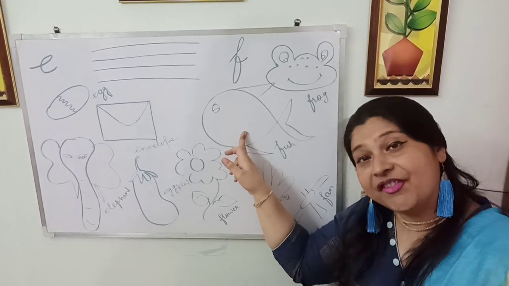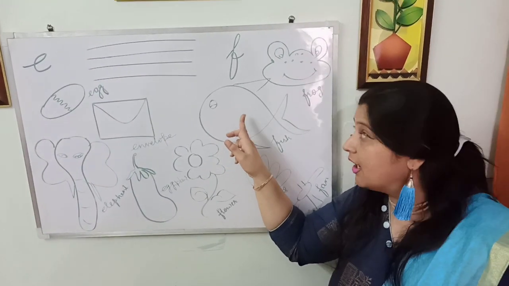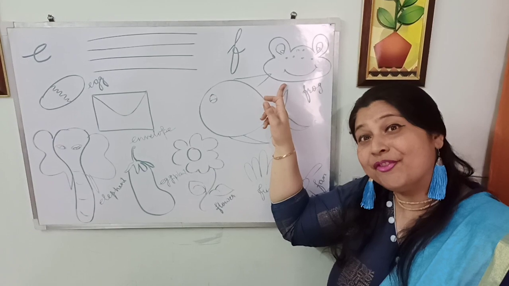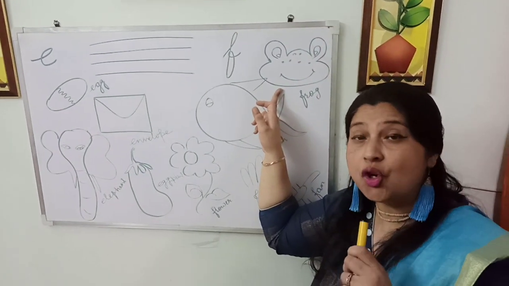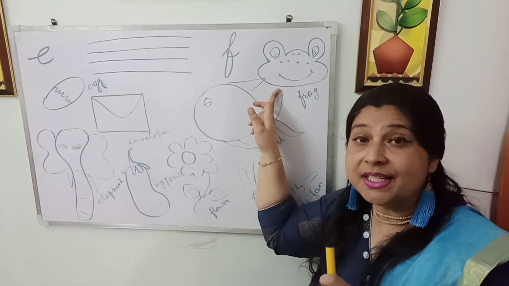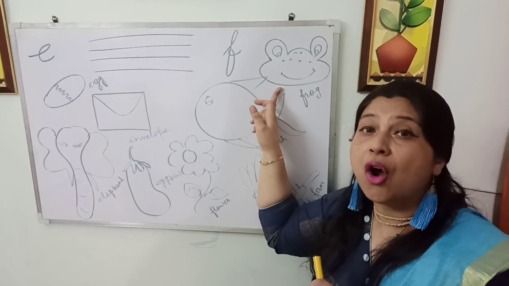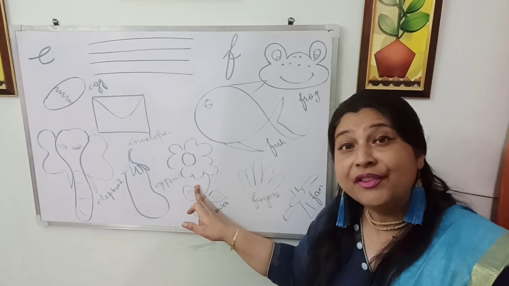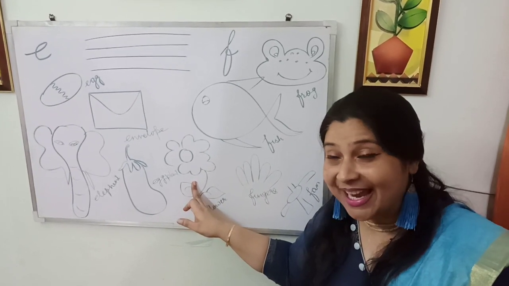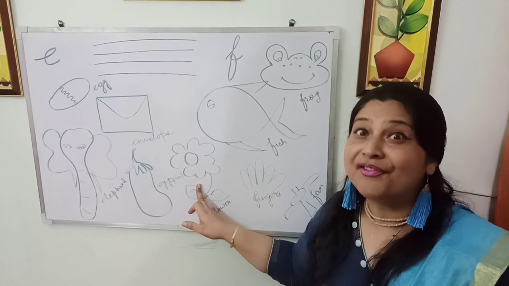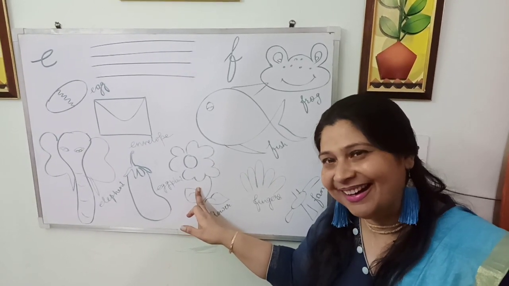F says fish. F fish. F for frog. F frog. Just concentrate on the first sound which is coming out from my mouth. That is F. F frog. F fish. Next is F flower, the fragrant flower which gives you a nice fragrance. F fragrance, F flower. Okay.